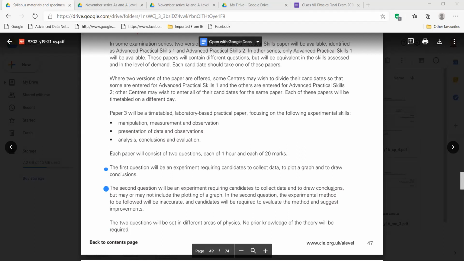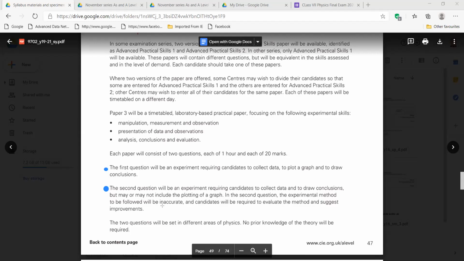What kind of error? Like any mistake? Yes, an error in taking the reading, or the method of reading, or the process of the experiment. The way they design the experiment, there will be some flaws, some loopholes. Those things you have to identify from your previous knowledge of physics, and you will identify those problems, those limitations.